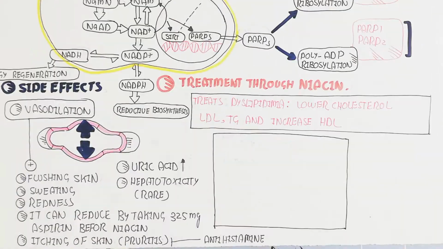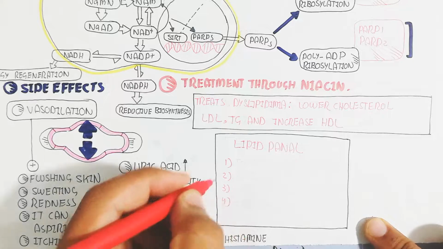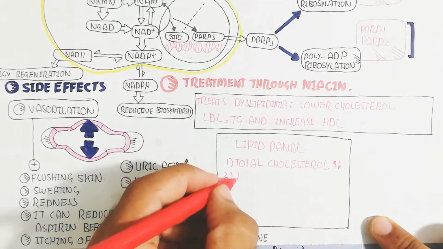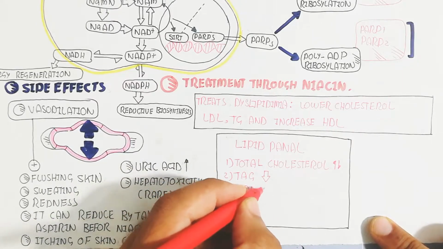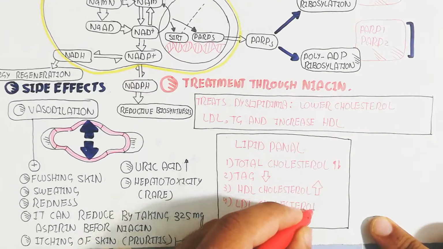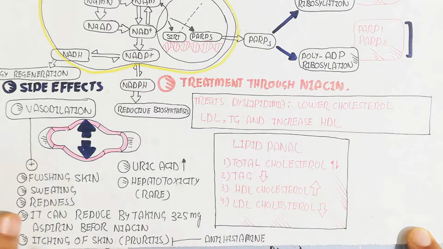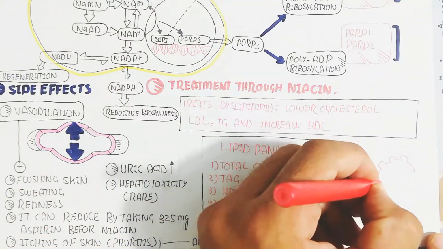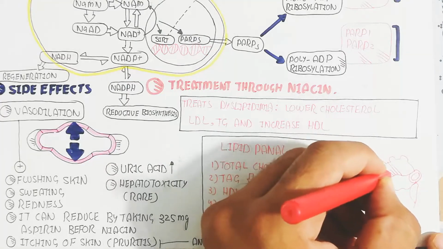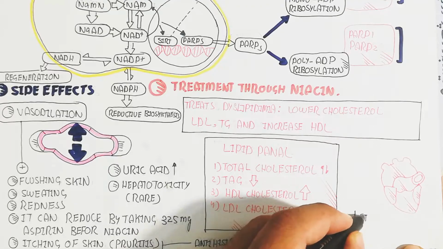It treats dyslipidemia, lowering cholesterol, LDL and triglyceride, and increasing high density lipoprotein. In the lipid panel after niacin consumption, total cholesterol can be regulated, triacylglycerol will decrease, high density lipoprotein cholesterol will increase, while low density lipoprotein cholesterol will decrease, heart health will increase and the possibility of stroke will decrease.